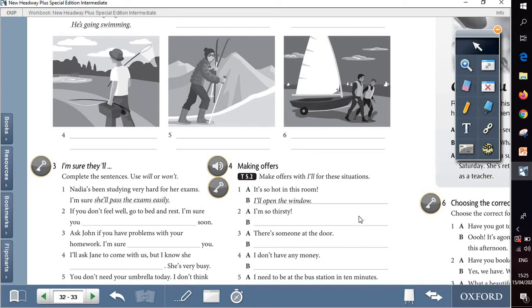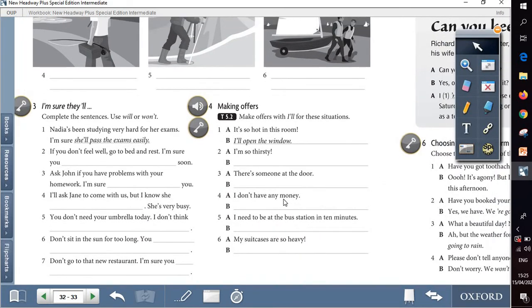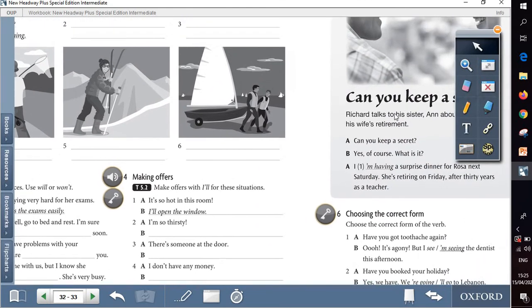Question 4 is about making offers. Of course, we said that if you want to make an offer or to propose something, you can simply use I will. So here we will read, decide the situation, and then complete with an offer, I plus will, and the rest of the offer. And we have 6 examples.